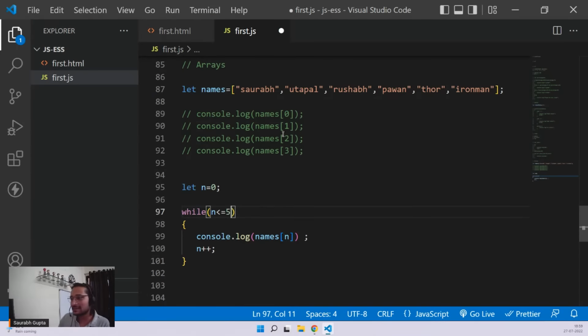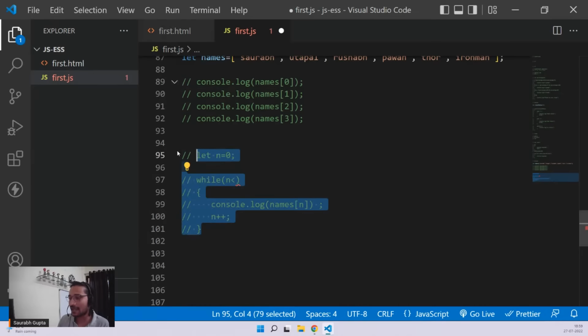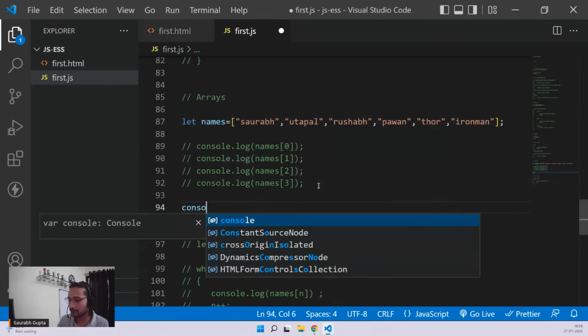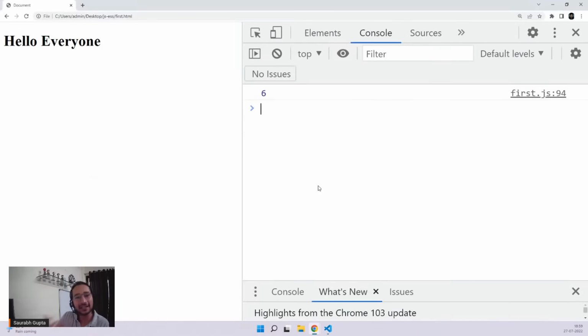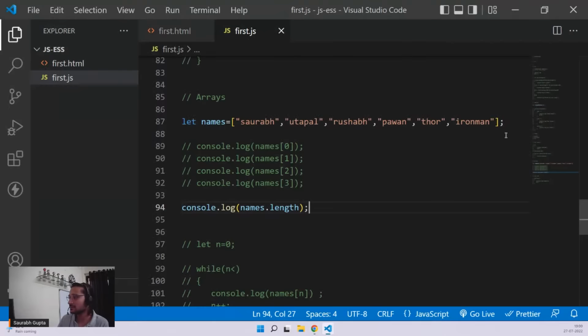So guys, in this case, the problem is if my array grows in future, I have to go and make changes in code again. So how can I do this? Like, even if the array grows, I don't have to make any changes. How can I do that? So in that case, you have a property. There is a property for an array. So let me show you that first. Console.log. You can write any array name, that is names, and you can just do dot length, and that will give you the size of the array. That basically means the number of the elements inside the array. In this case, it is 6. 1, 2, 3, 4, 5, 6.